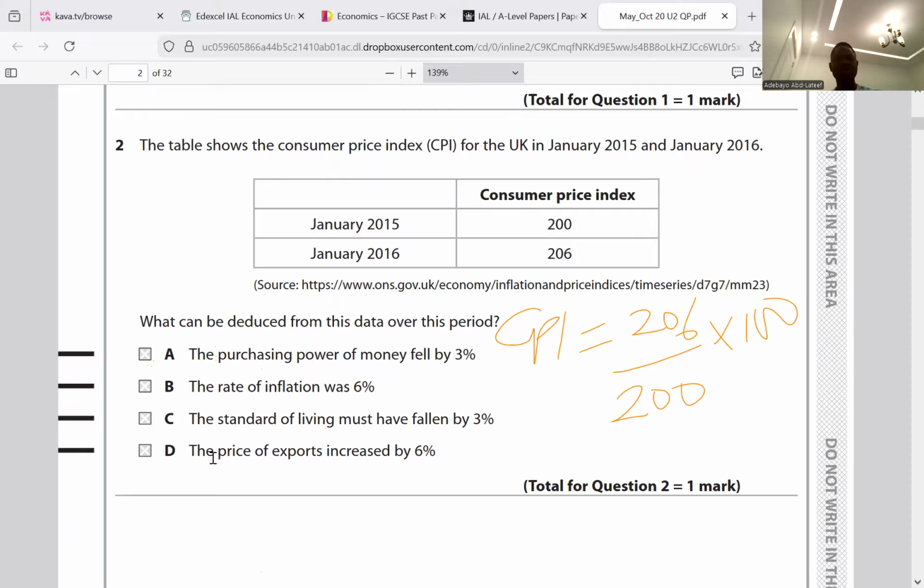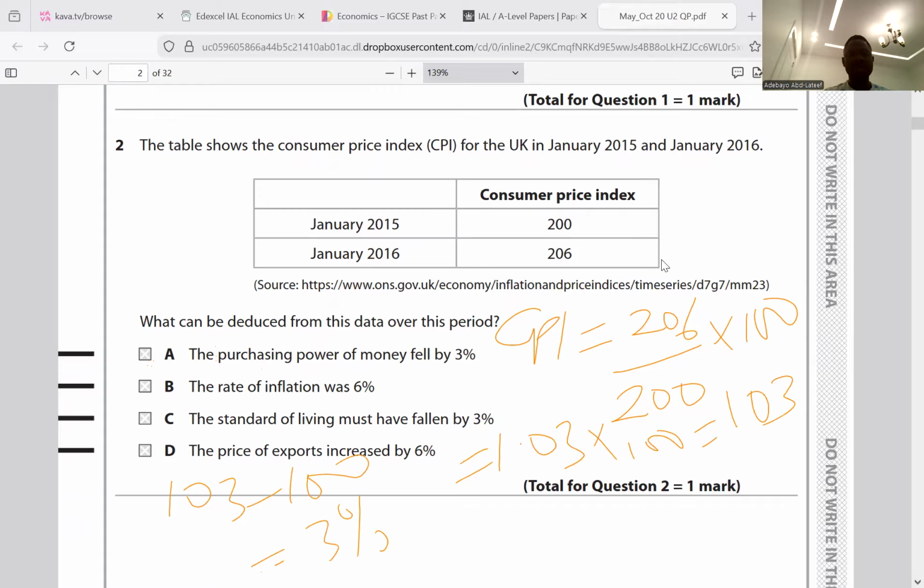So that was questions 1 and 2. Let me show the others here. Based on the calculation we did, this gives us 1.03. Multiplied by 100, that's 103. So 103 minus 100 is 3%. The inflation rate is 3%, which simply means the purchasing power of money fell by 3%. So the answer for question 2 is A.